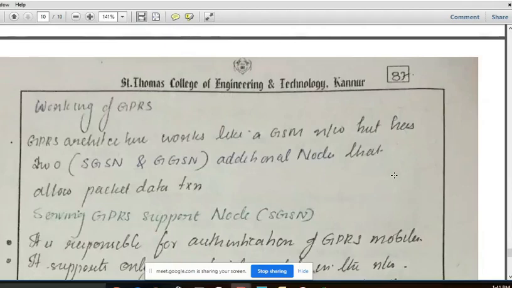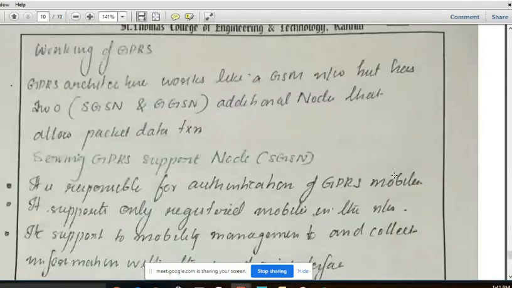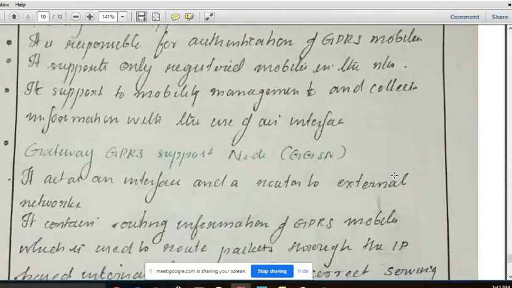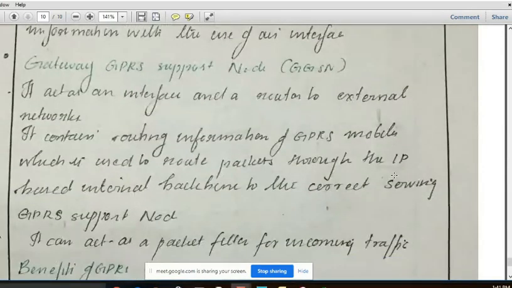Going on to the working of GPRS, the GPRS architecture works like a GSM network but has two additional nodes, SGSN and GGSN, that allow packet data transmission. So not circuit switching, here packet data transmission is happening. The serving GPRS support node, SGSN, is responsible for authentication of GPRS mobiles, and it supports only registered mobiles in the network. It supports mobility management and collects information using the air interface. And the gateway GPRS node acts as an interface and a router to the external network.